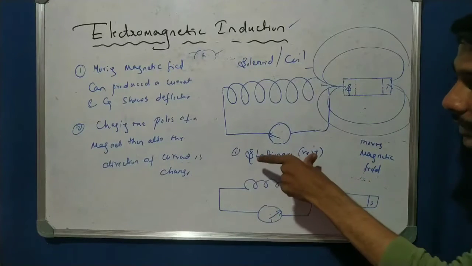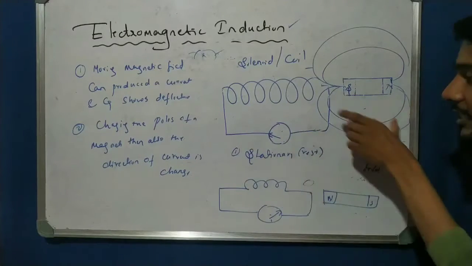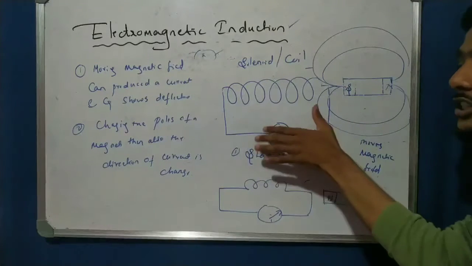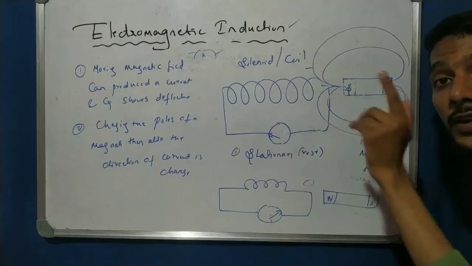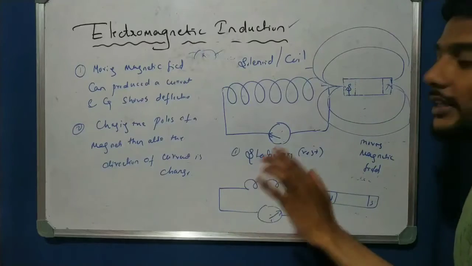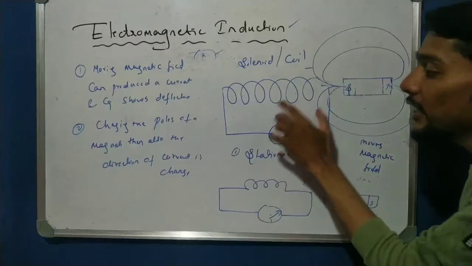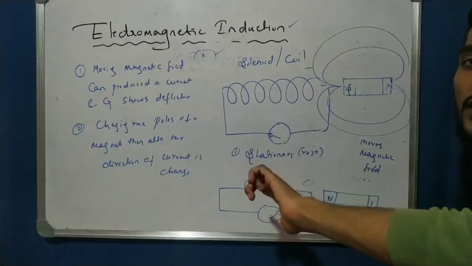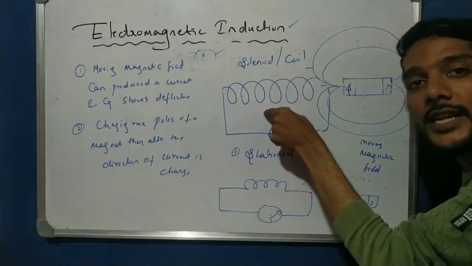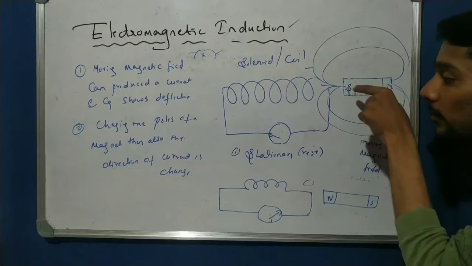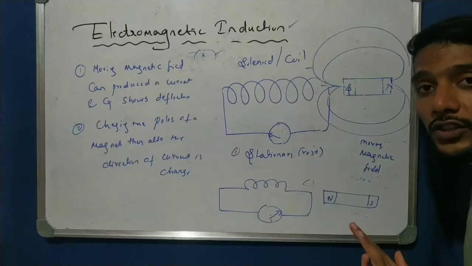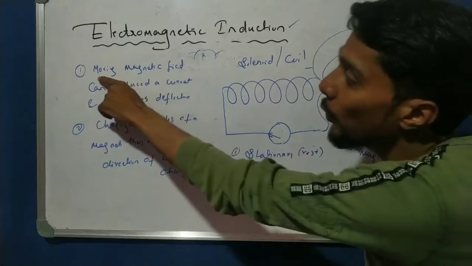One case is at rest and the other is at moving. If both are at rest, there is zero deflection. There is no current in the circuit. Write down: if the coil and the field are both at rest, there is no deflection, because current is only produced when there is a change in the field. If both are at rest, there is no change in the field.